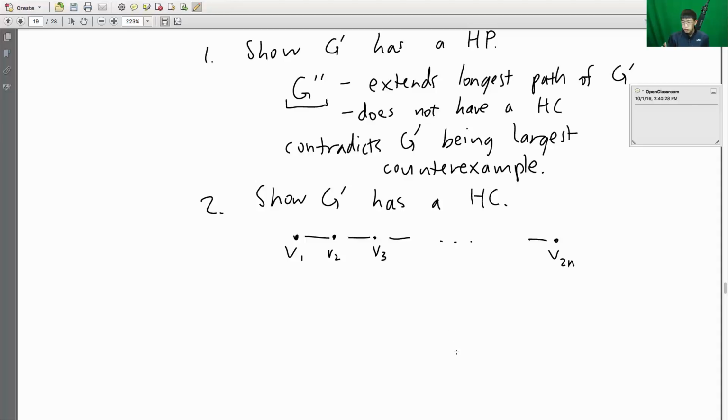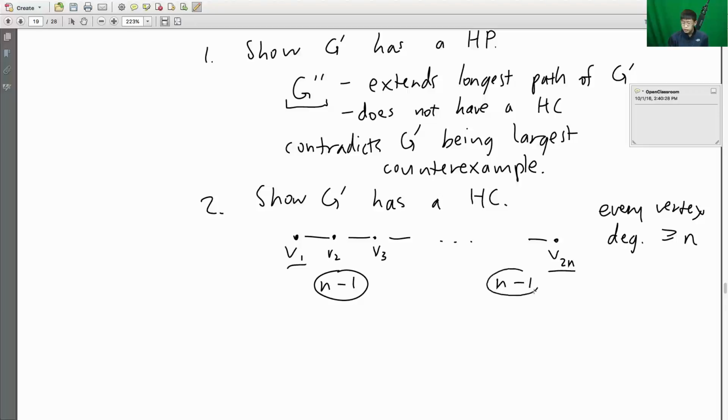So in order to do this, we need the degree condition that every vertex has degree at least n. And let's look at v1 and v sub 2n. So v1 has one neighbor, which is v2, so therefore it has n minus 1 other neighbors. And same with v sub 2n. What else do we know?